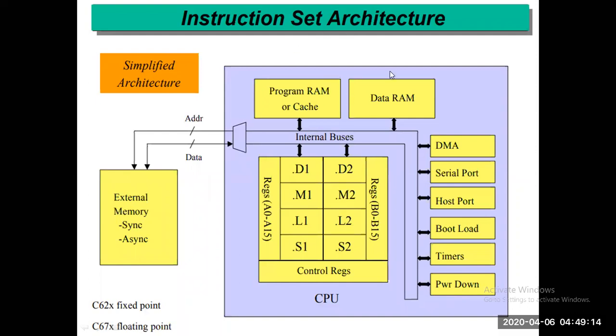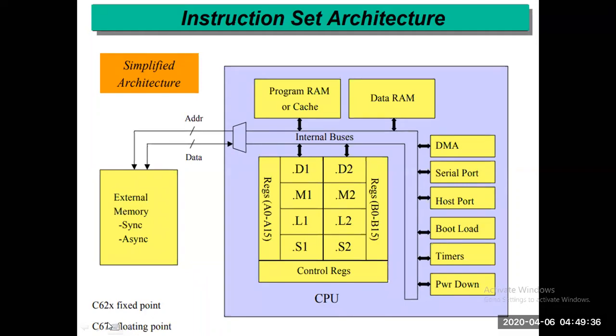Then these are nothing but the instruction set architectures of your DSP processor. It is similar, either it is 6.2 or 6.7. After 6.2 there is the X series, and similarly after 6.7 there is a series like 4.8, 1.3, and so on.